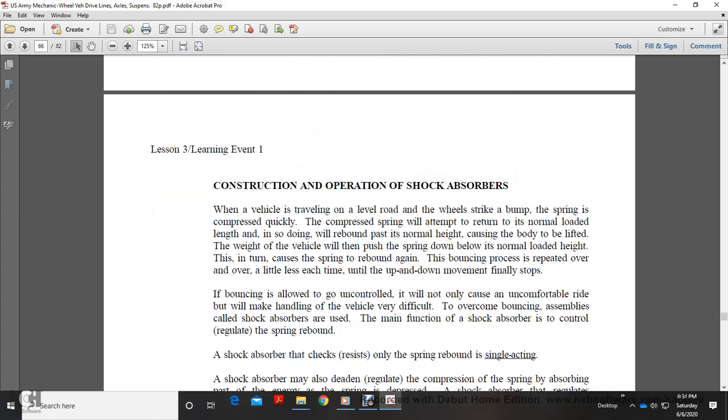Our construction of operation: the shock absorber. When the vehicle is traveling on a level road and strikes a bump, the spring is compressed quickly. The compressed spring will attempt to return to its normal loaded length. In so doing, it will rebound past the normal height, causing the body to be lifted.